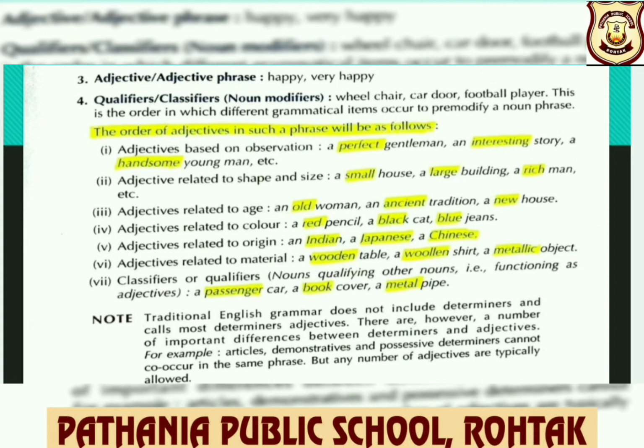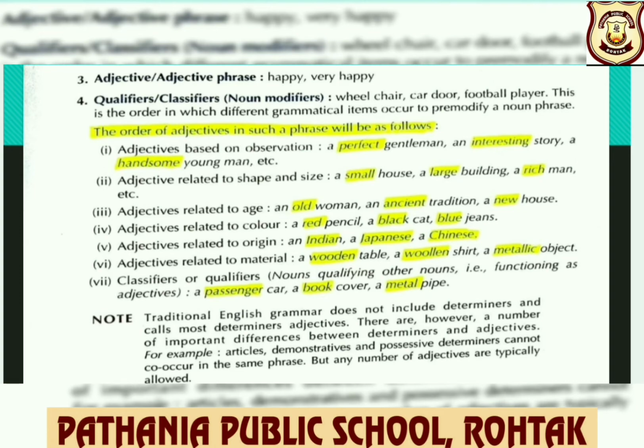Now, adjectives related to shape and size: small, large, rich, etc. Adjectives related to age: old, ancient, new. Adjectives related to color: red, black, blue. Adjectives related to origin, like Indian, Japanese, Chinese. Adjectives related to material: wooden, woolen, metallic.